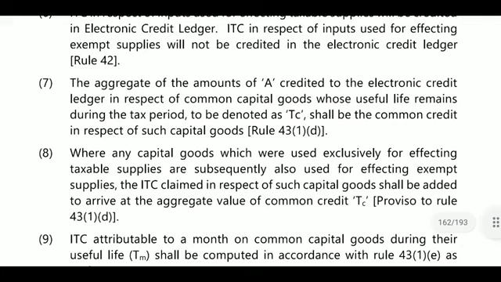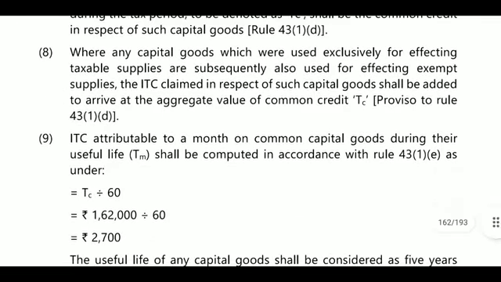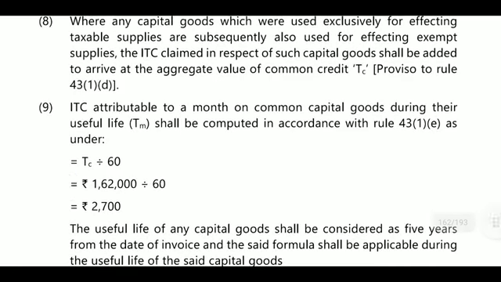Next, point number 7. The aggregate of amount A credited to the electronic credit ledger in respect of common capital goods, whose useful life remains during the tax period, denoted TC, shall be common credit in respect of such capital goods. Next, point 8. Where any capital goods which were used exclusively for effecting taxable supplies are subsequently also used for effecting exempted supplies, the ITC claimed in respect of such capital goods shall be added to arrive at the aggregate value of common credit.